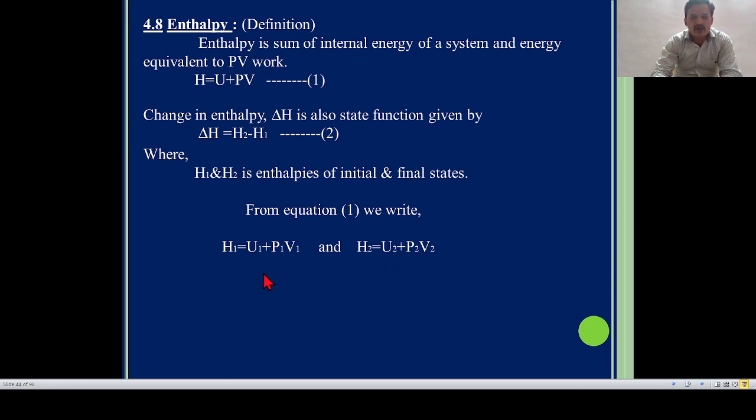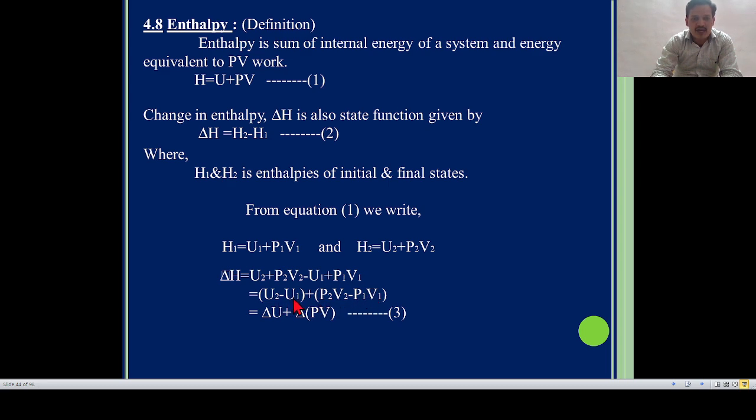So after that, change in enthalpy, that is delta H, is equal to U2 plus P2 V2 minus U1 plus P1 V1. So we rearrange: U2 minus U1, I am writing here in bracket, plus P2 V2 minus P1 V1.